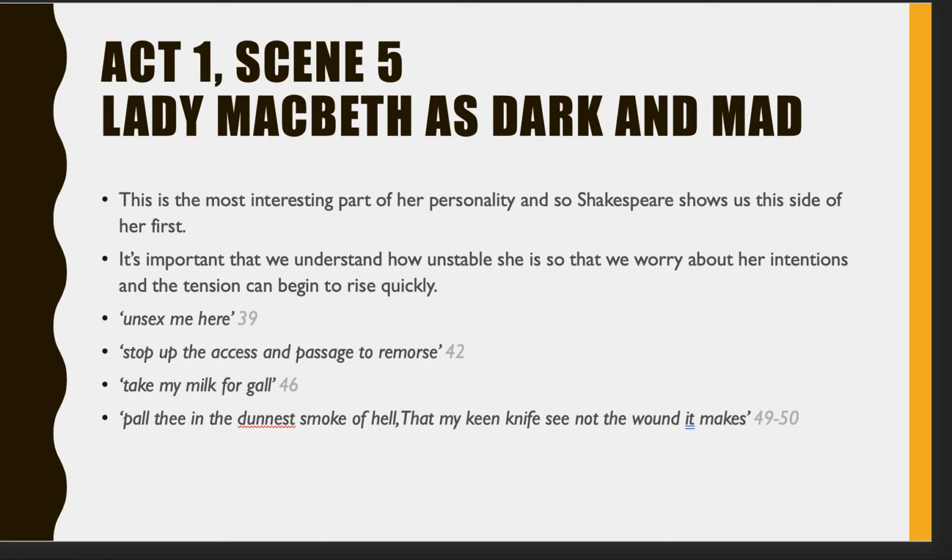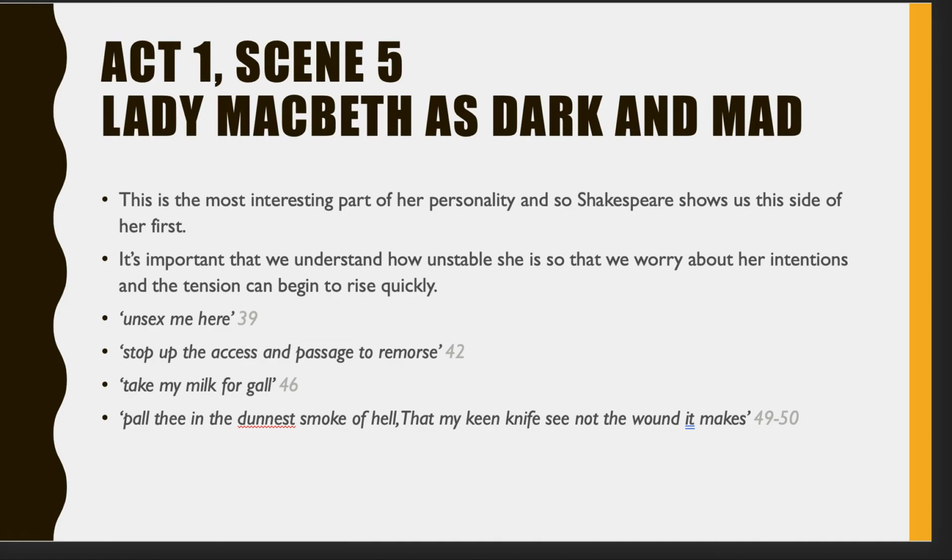Now, the fact she personifies the knife, that my keen knife see not the wound it makes, is quite telling in itself. It's a great line, and the idea of the knife is obviously linked to the violence and the killing of Duncan. But the other thing that's really important is by personifying the knife, she almost removes herself from the crime. And this might be quite an early indication that she won't be able to deal with what her and Macbeth eventually end up doing in the play.